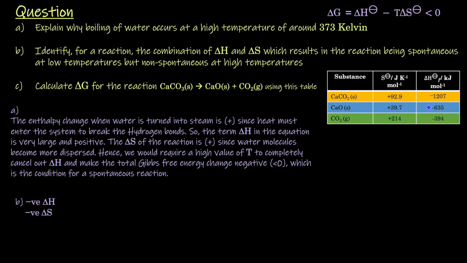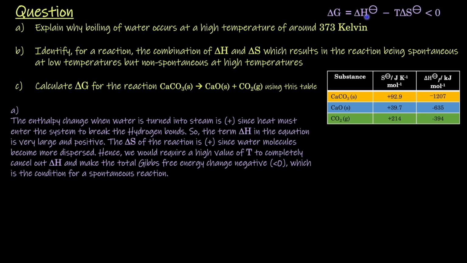Part B. So we want a reaction that is not spontaneous at high temperatures but is spontaneous at low temperatures. If it has to be spontaneous at low temperatures, then the delta H has to be negative, because at low temperatures the Gibbs free energy is approximately equal to the delta H bar, as this term becomes negligible because of the small temperature. So overall the delta H must be negative for this.